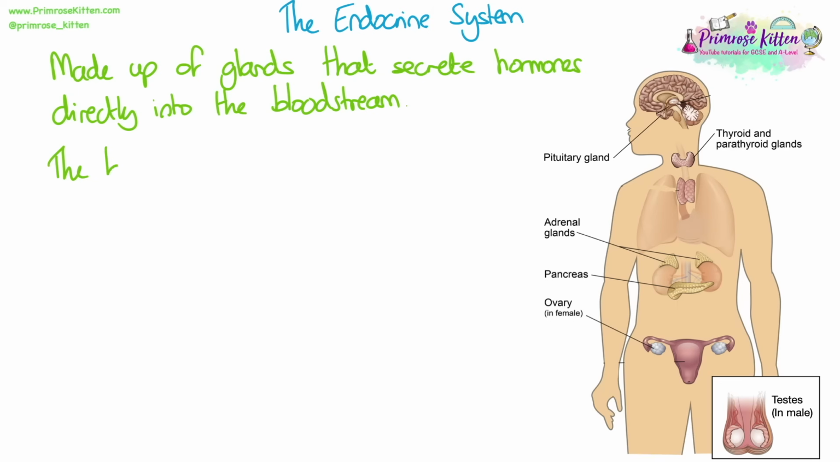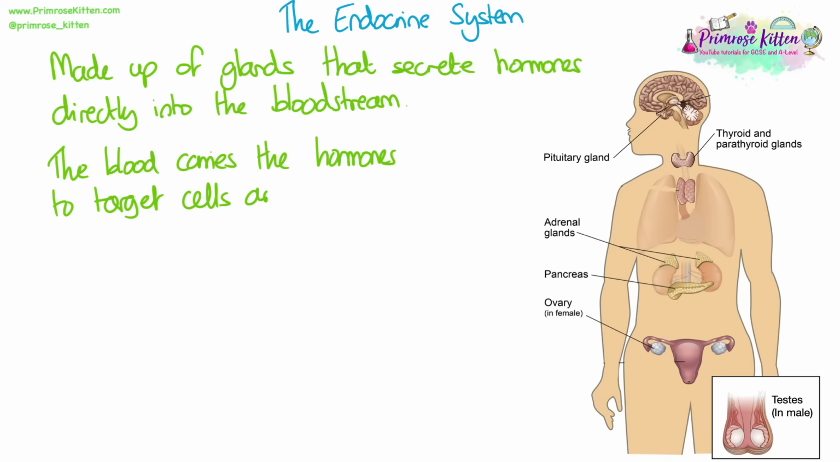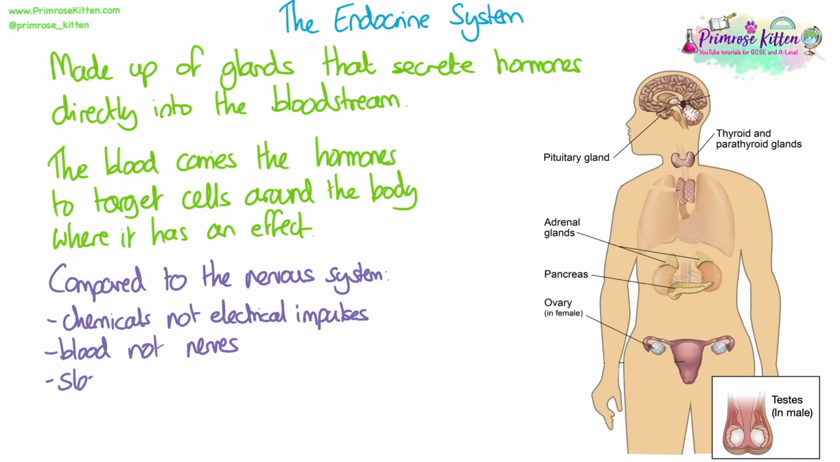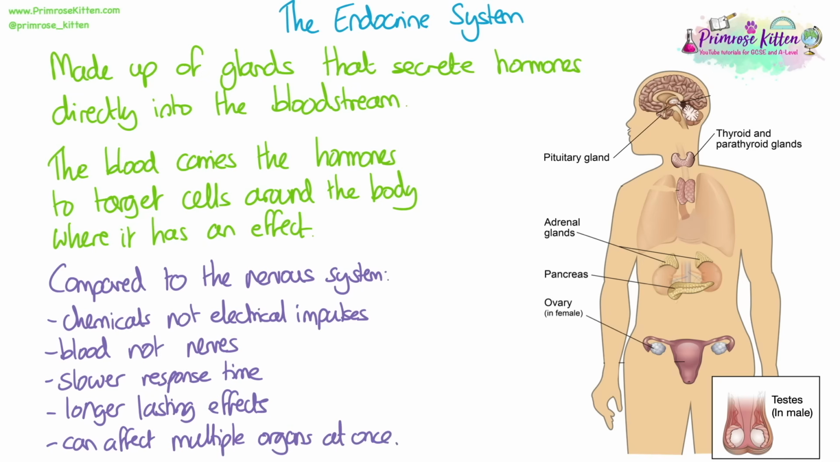The endocrine system is a system of glands that secrete hormones directly into the bloodstream. The blood carries the hormones to target cells around the body where it has an effect. We need to be able to compare this system to the nervous system and the way it works. The hormone system uses chemicals, not electrical impulses, to send information. The messages travel in the blood, not through nerves. The response is slower in terms of time for it to actually take effect, but it can affect multiple organs all at once.